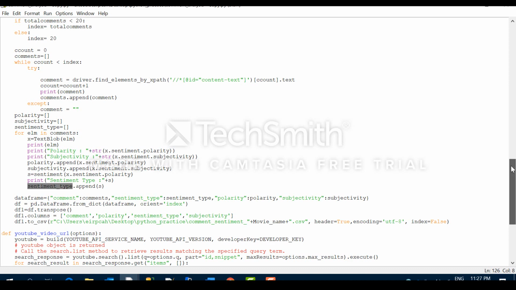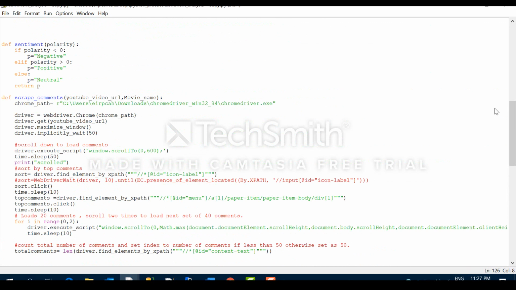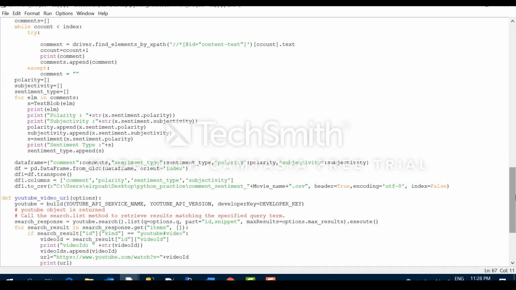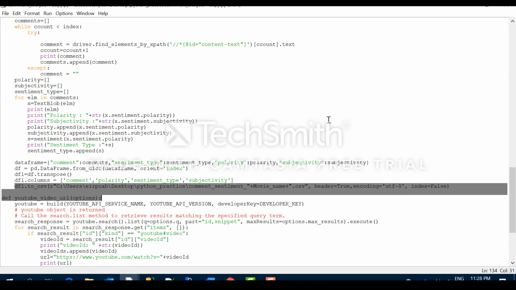So what is the sentiment function? On the basis of the polarity, it is giving me the sentiment type. If it is less than 0, then the sentiment type is negative. If it is greater than 0, the sentiment type is positive. If it is 0, then it is neutral. It is returning this, and I am using it here. And then it is easy. I am creating a data frame from a dictionary with comment, sentiment type, polarity and subjectivity, and then transposing it, giving the column names separately, and then saving it to a CSV file.